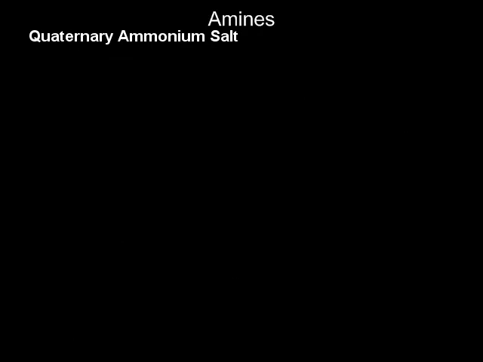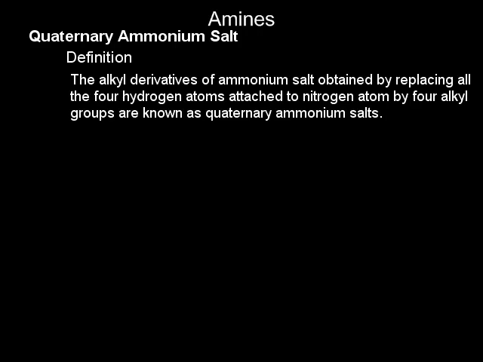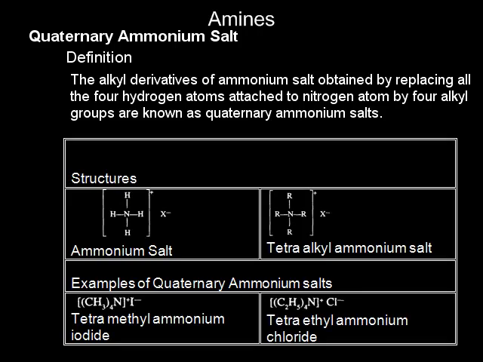Next is a short note on quaternary ammonium salt. Definition: alkyl derivatives of ammonium salt obtained by replacing all the 4 hydrogen atoms attached to nitrogen by 4 alkyl groups are known as quaternary ammonium salt. The following table shows structure of quaternary ammonium salt. The examples of quaternary ammonium salts are tetramethyl ammonium iodide and tetraethyl ammonium chloride.